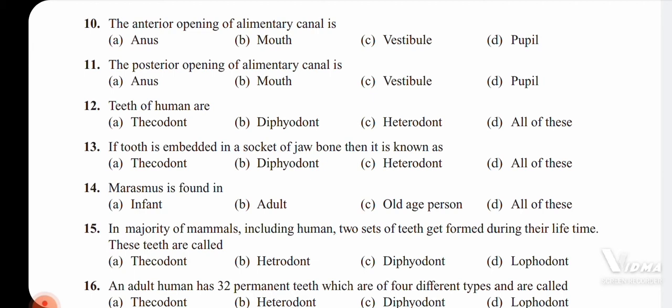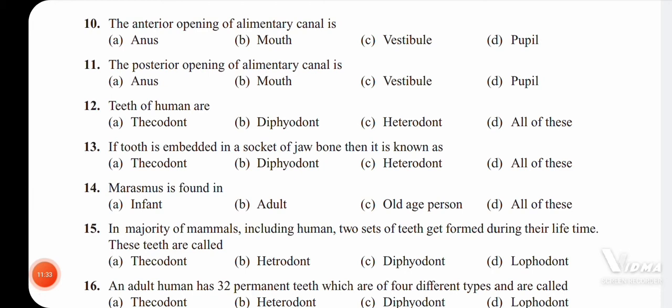So the 12th question, the answer is all of these. Next, 13th question. If a tooth is embedded in a socket of the jawbone, then it is known as thecodont.